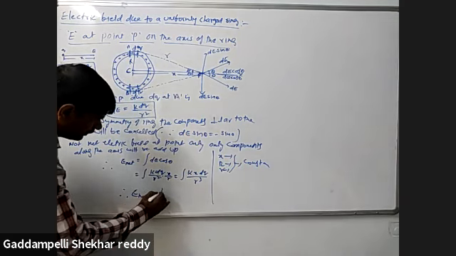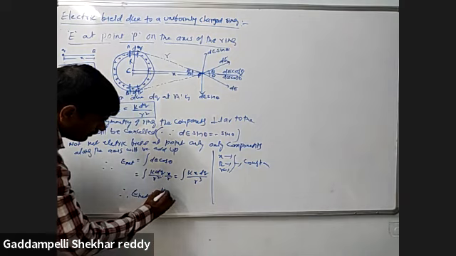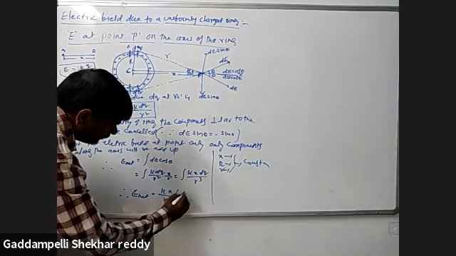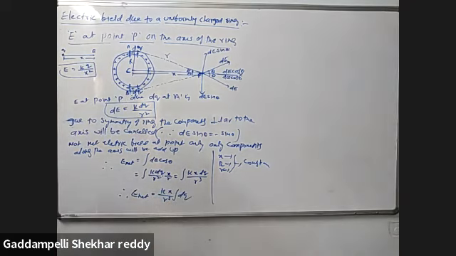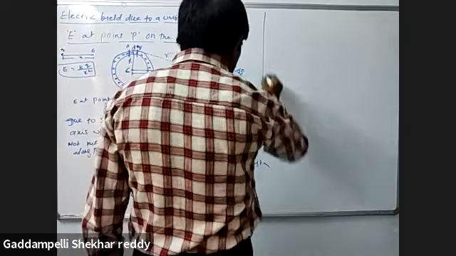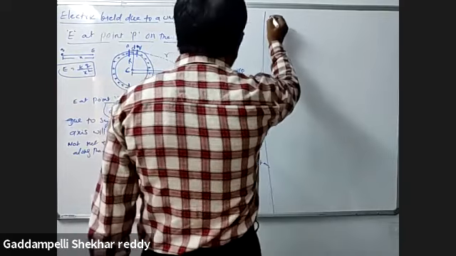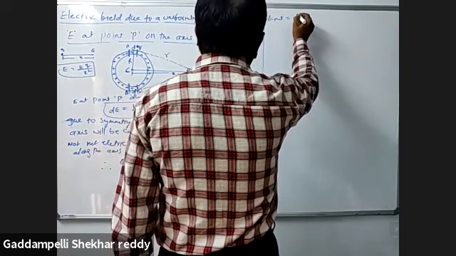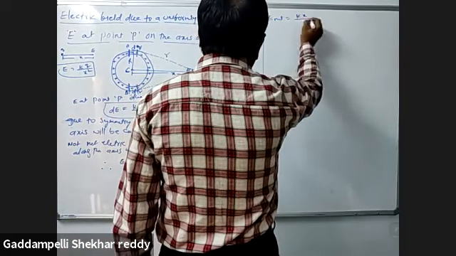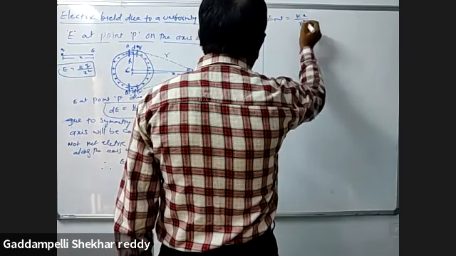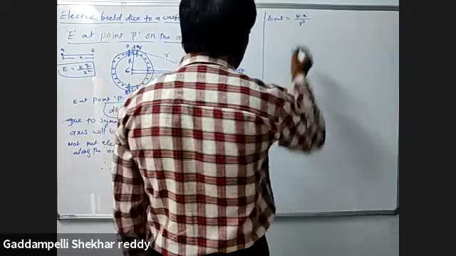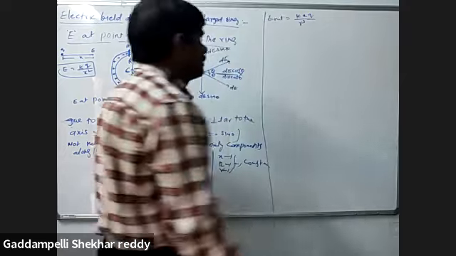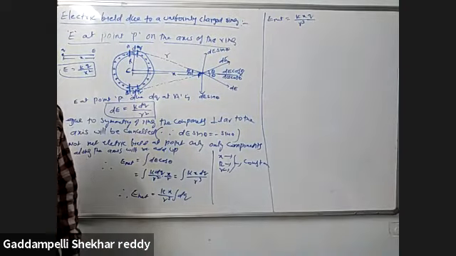Therefore, E net is equal to k x by r cube, integration of dq. Integration of dq. E net is equal to k x by r cube, integration of dq value, how much? Q. Integration of dq value is q.